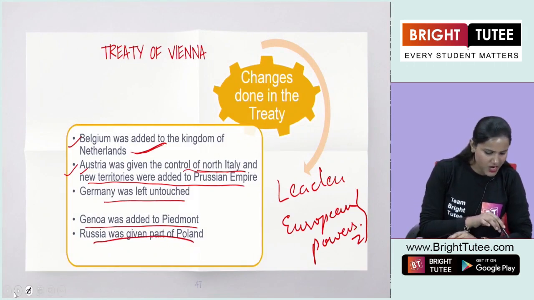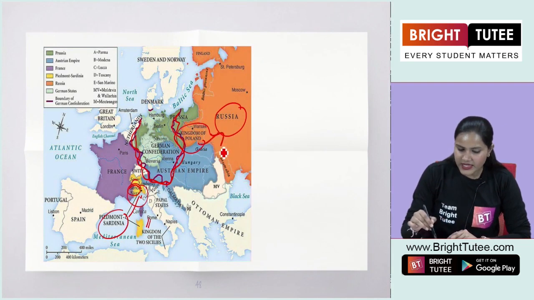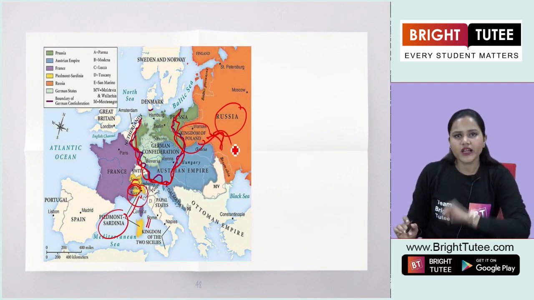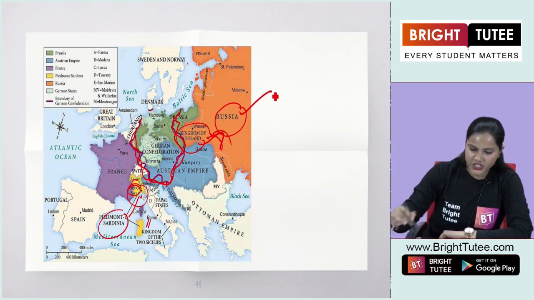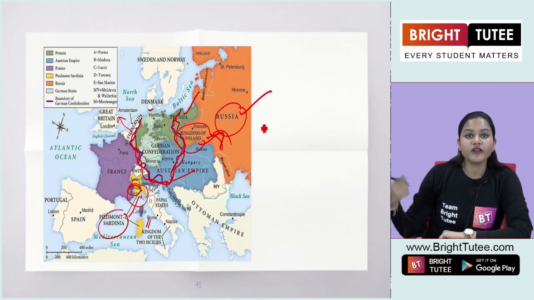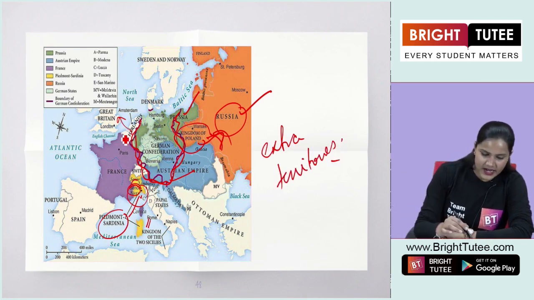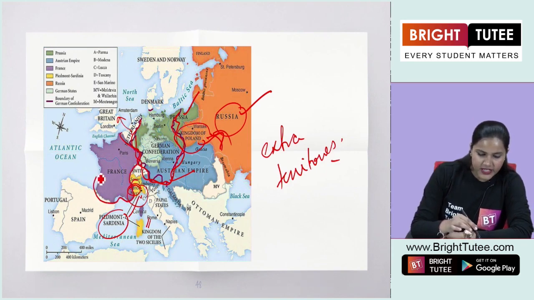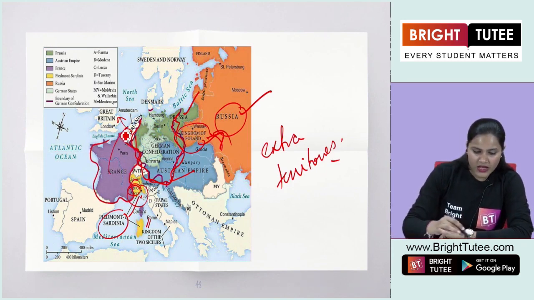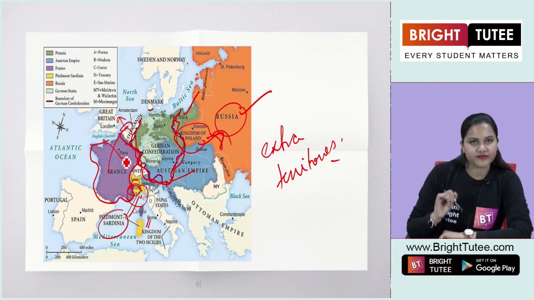Russia was given the part of Poland. This is the region of Russia, this is the Kingdom of Poland, and this was given to Russia. So what are we concluding here? We see that Russia, Prussia, Austria, all these important regions were given extra territories, right? And the second point that we learn here is that France was surrounded by new territories in order to stop further aggression, or the expansion of this region.